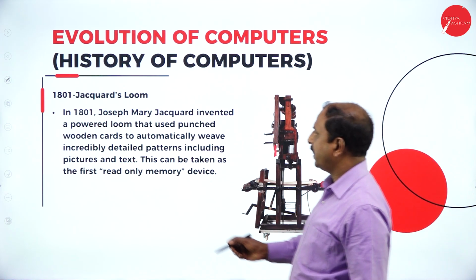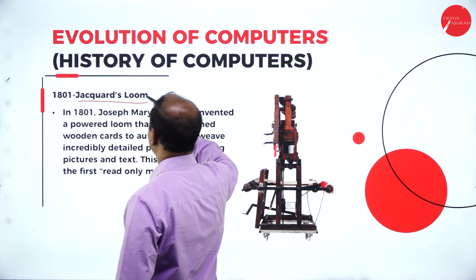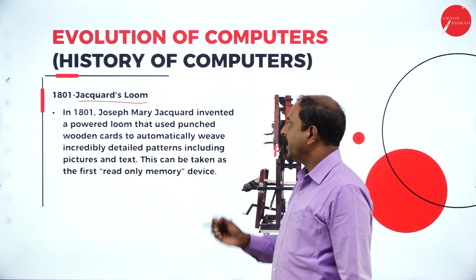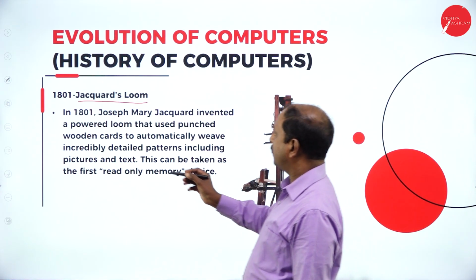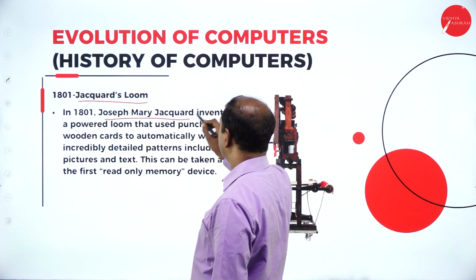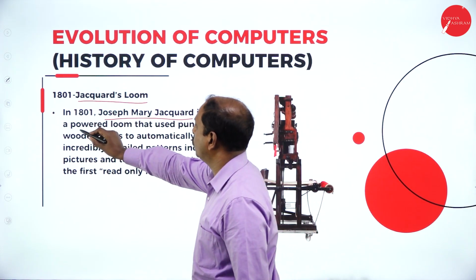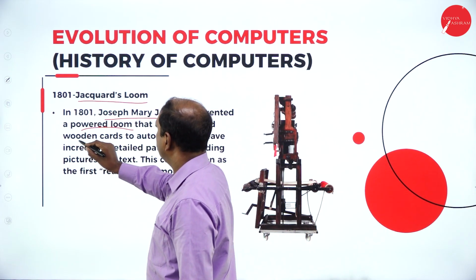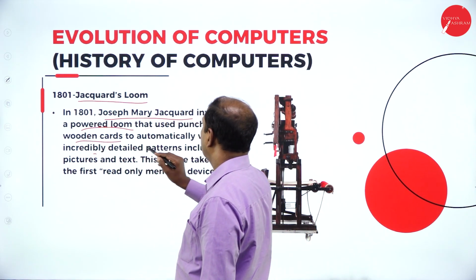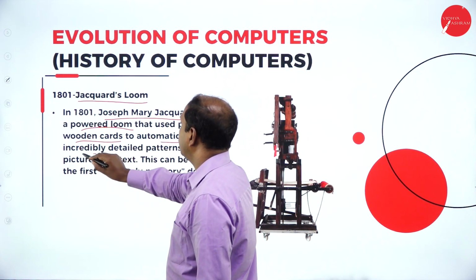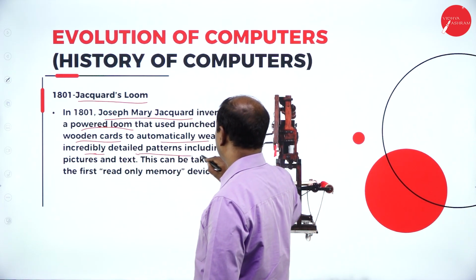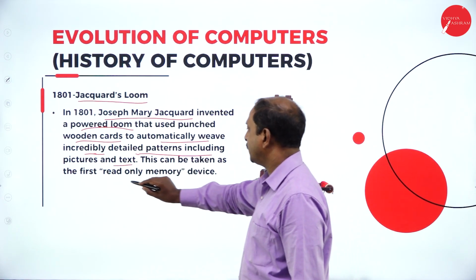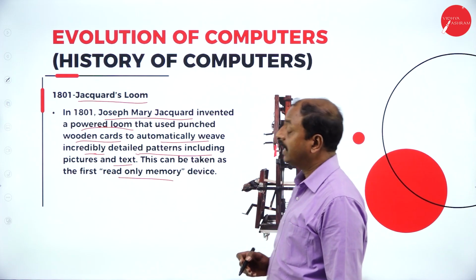The next device is the Jacquard Loom. Another device in the field of computer science and the history of computer science is the Jacquard Loom. Here, Joseph Marie Jacquard invented a powered loom that used punched wooden cards to automatically weave incredibly detailed patterns, including pictures and text. This can be taken as the first read-only memory device.